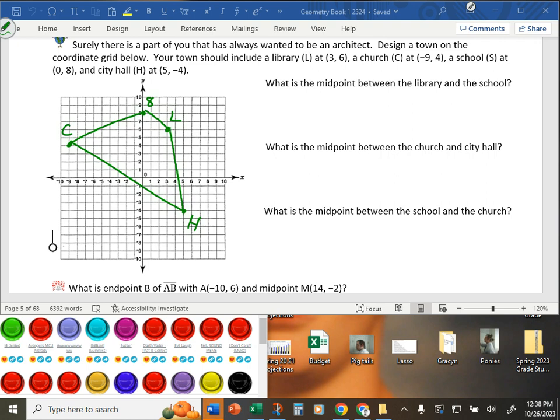And then the 4 questions here: what is the midpoint between the library and the school? What is the midpoint between the church and City Hall? What is the midpoint between the school and the church? So just practice finding these values. You do need to show your work. If you want to check your work by using slopes, as Eli suggested earlier, you can do that. But I need to see you using the formula on the side. That's why there's enough space for you to show work over there. You can check your answer by using slopes, but I need to see the formula in action on the right side.